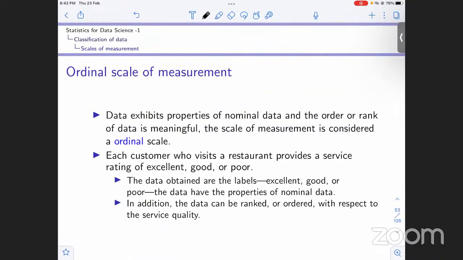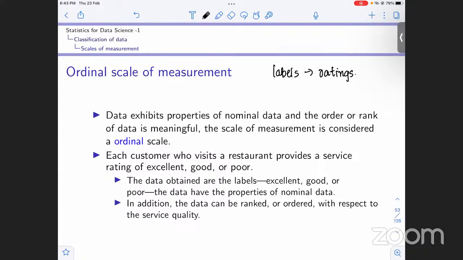So this is the example that has been given. Each customer who visits a restaurant provides a service rating of excellent, good, or poor. The data obtained are again just labels on the ratings.